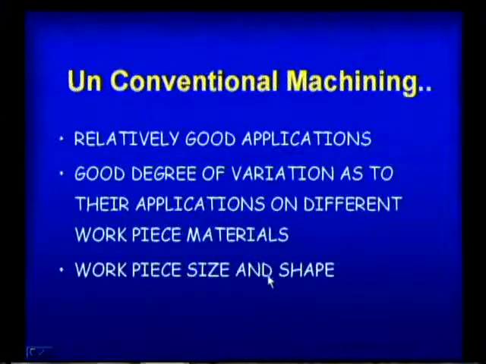Next one is workpiece size and shape. Here there is no question of limitations in workpiece size and shape, as in the case of conventional machining. We have seen the sizes of machining tools and so on. For example, in conventional machining, when the size of the workpiece is more, then we have to go for a bigger machine, which costs more, whereas here that can be avoided. So, these are the relative advantages compared to conventional machining.